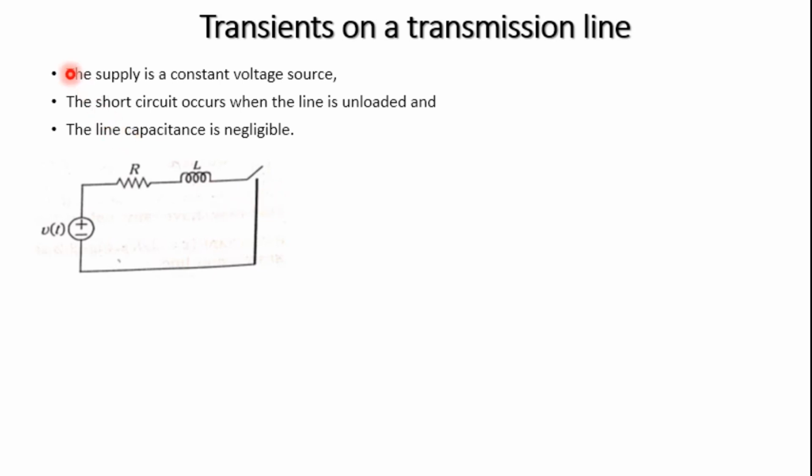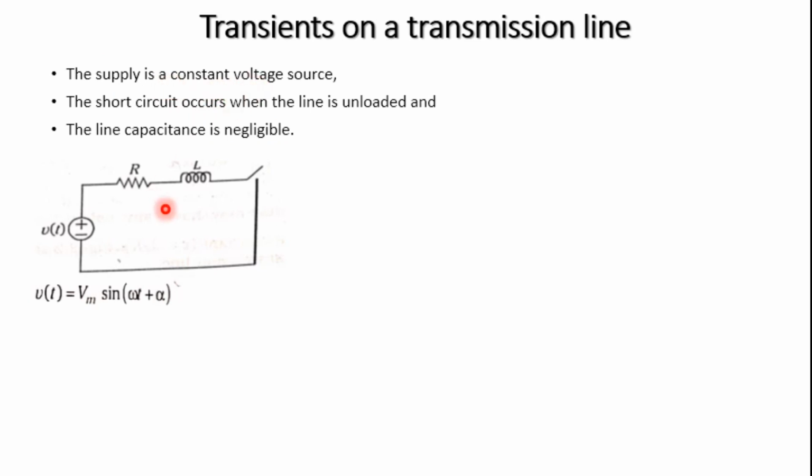First, the supply voltage is constant, meaning the voltage is constant to the system irrespective of the load. Then, the short circuit occurs only when the line is unloaded, so we are not considering any load under this phenomenon. And the line capacitance is negligible. These are the three assumptions that allow us to do a transient analysis on a transmission line. We already said that the voltage is constant.